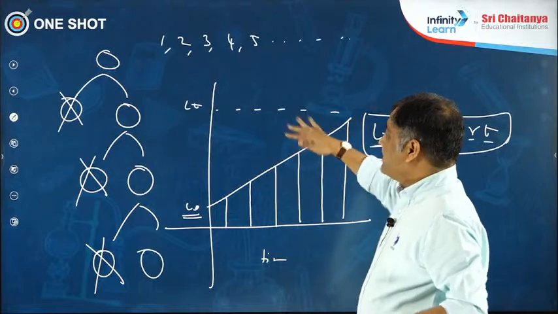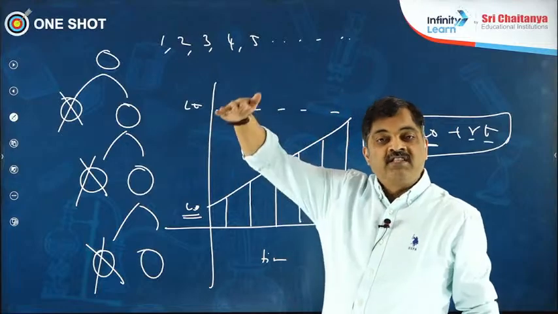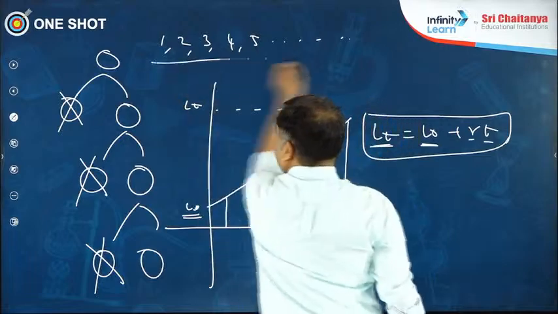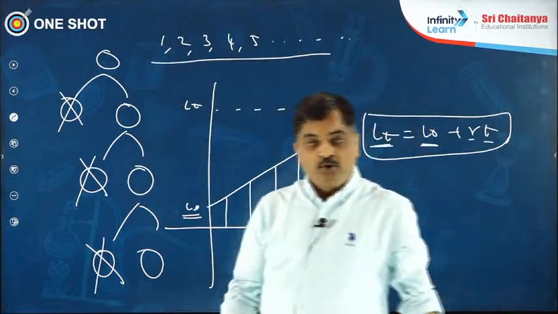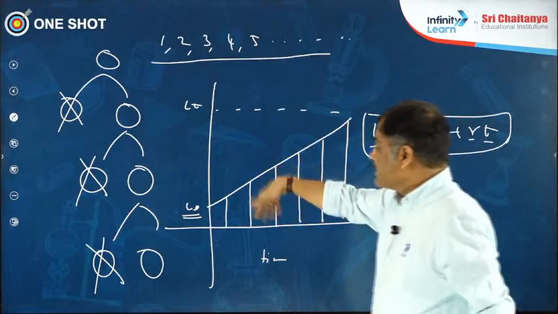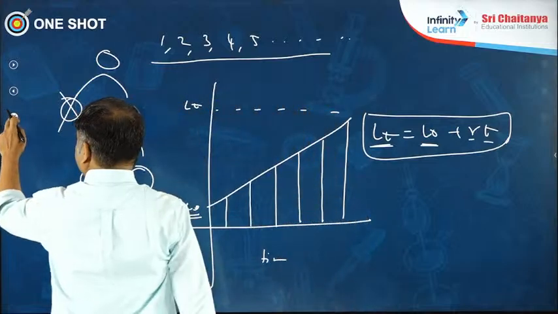A wonderful example for this is increase in the length of the root and increase in the length of the stem, because this number is arithmetic. That's what you know. And this increase is also very much linear with passage of time. Therefore, this is the arithmetic growth, which is very simple to remember.